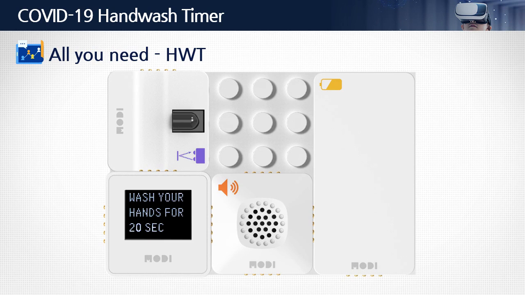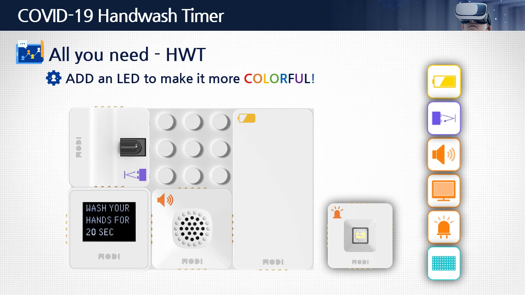Here's the final product. You'll notice there's an empty space in the basic brick. Think of that as an expansion slot. What else can we add there? We could add an LED module for a splash of color. We can even code a rainbow too.